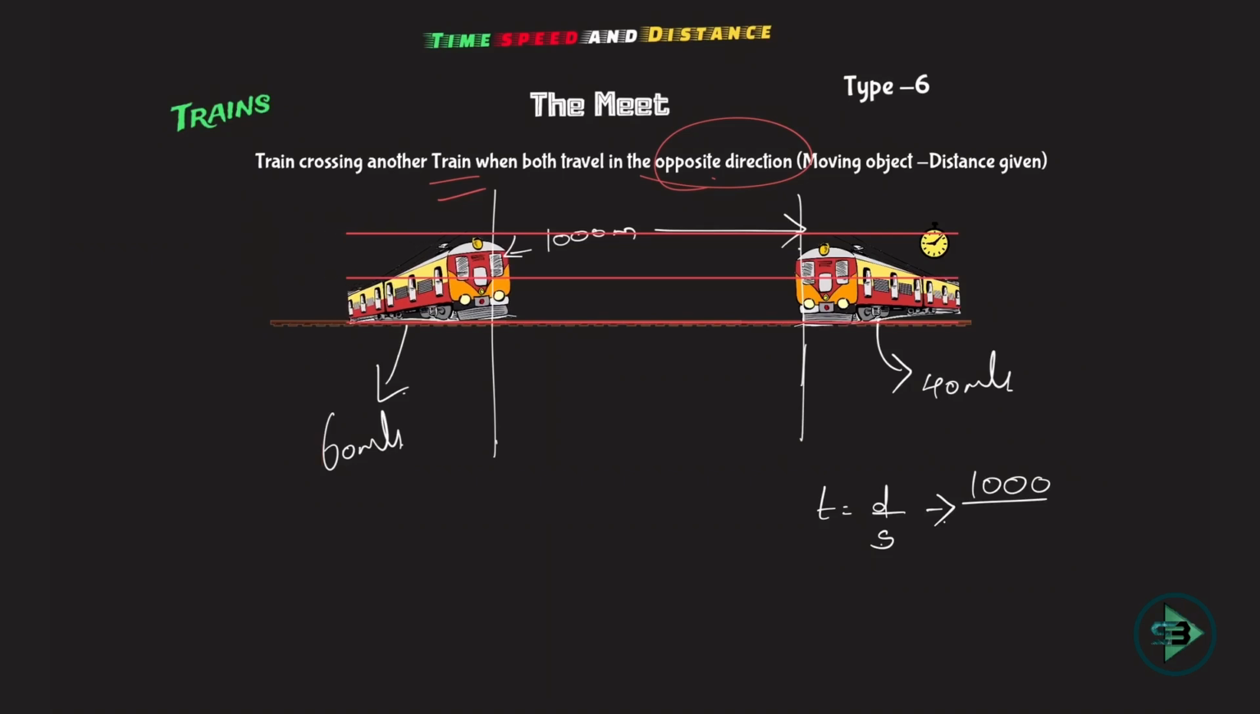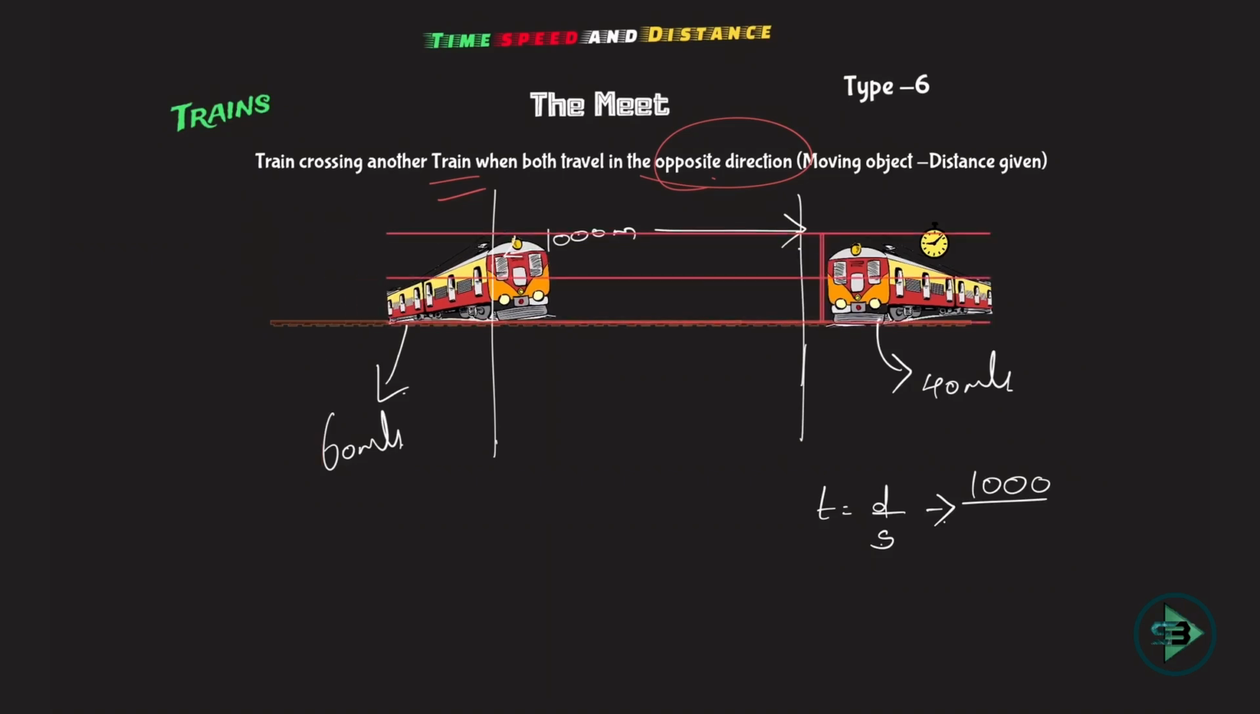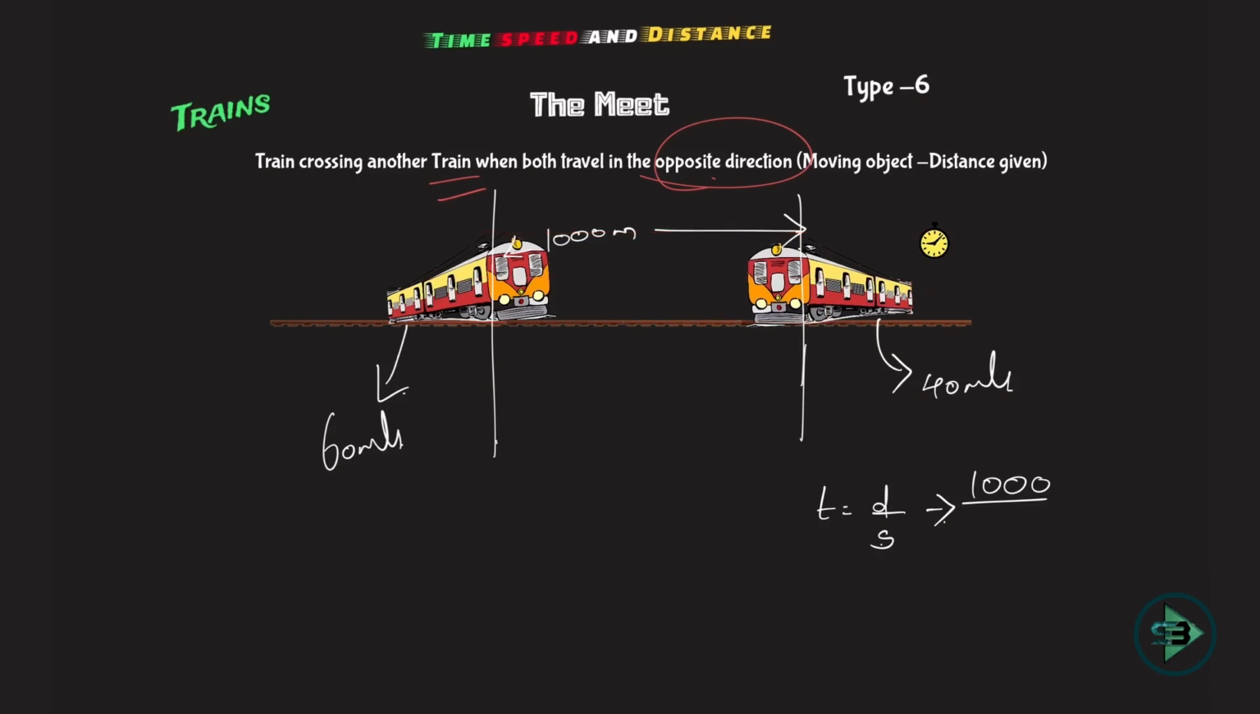60 meters it will move. And how will this train move in 1 second? 40 meters. So they both are doing what? They both are adding their speed to the distance. It means the distance of 1000 is covered together by them. That's why you add their speeds.